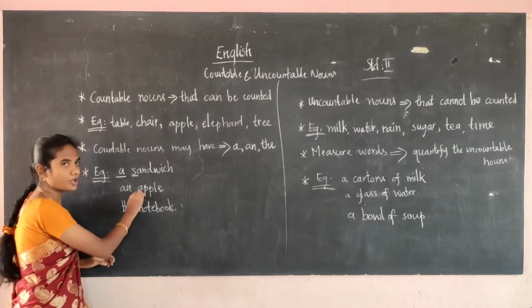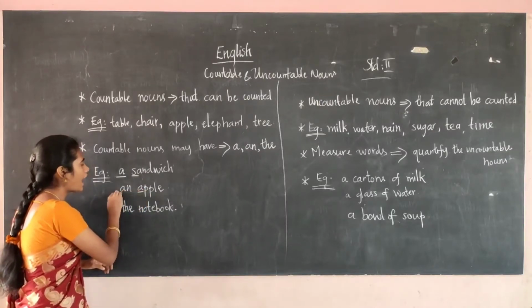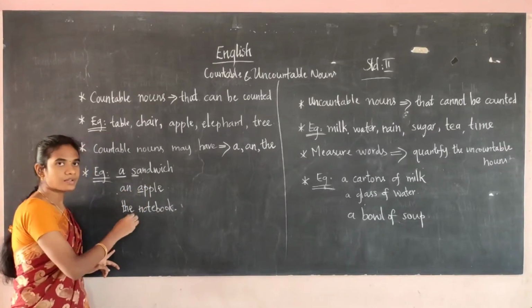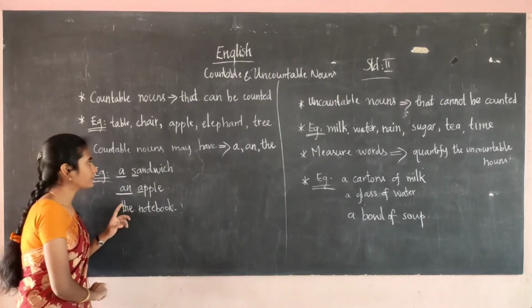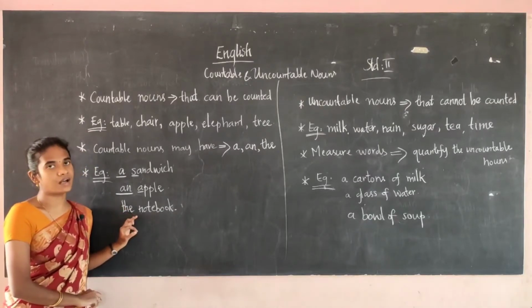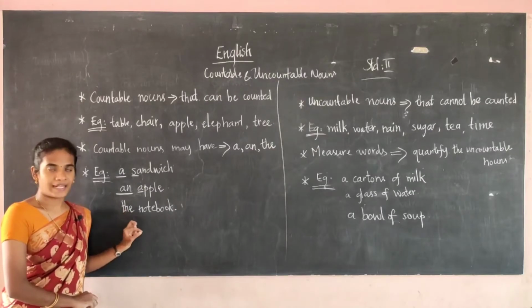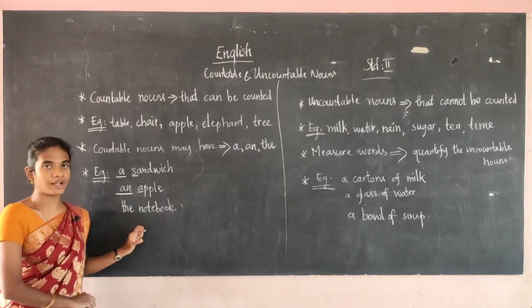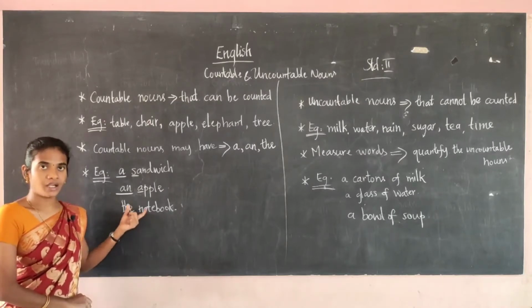A, e, i, o, u are the vowels. So before the vowel sound you have to put an, as in an apple. And the, for what purpose are we using the? The is used to refer to the particular person, place, animals or things. If they are particularly mentioning something, you have to put the before the countable noun.